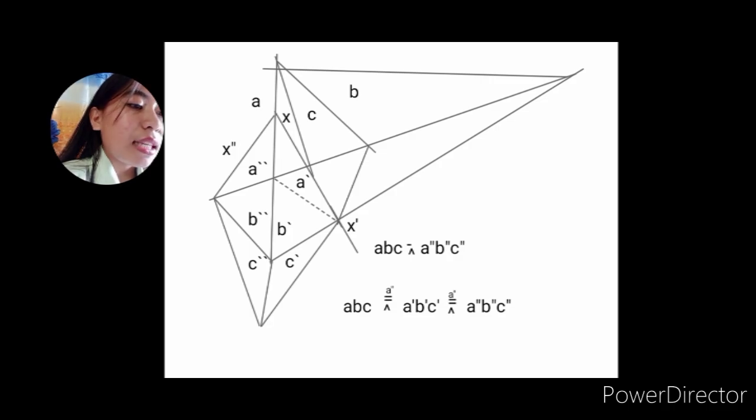As you can see, for example, we have ABC and A prime, B prime, and C prime with axis A double prime. A and A prime meet in the point A double prime. Then B and B prime meet in A double prime, and C and C prime also meet in A double prime. And our perspectivity